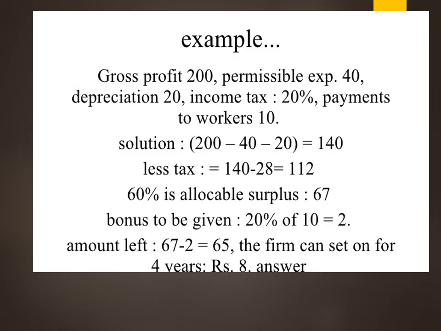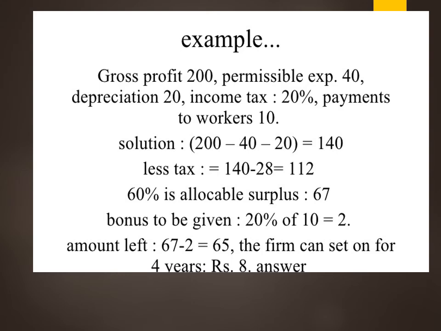For example, we have taken gross profit as 200, permissible expenses 40, depreciation 20, then income tax 20%. Payment to worker is 10. So we will see how the solution works. 200 minus the 40 permissible expenses minus the depreciation 20 will be 140, and 140 minus 28 is 112. So this is the tax at 20%.